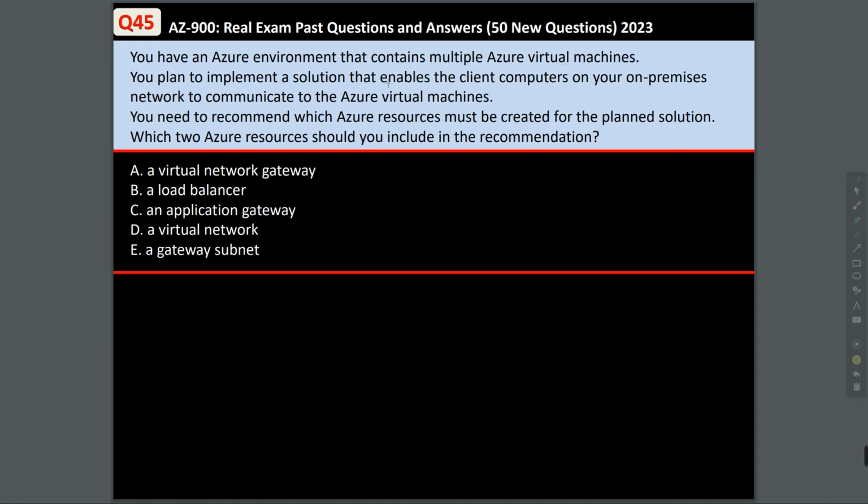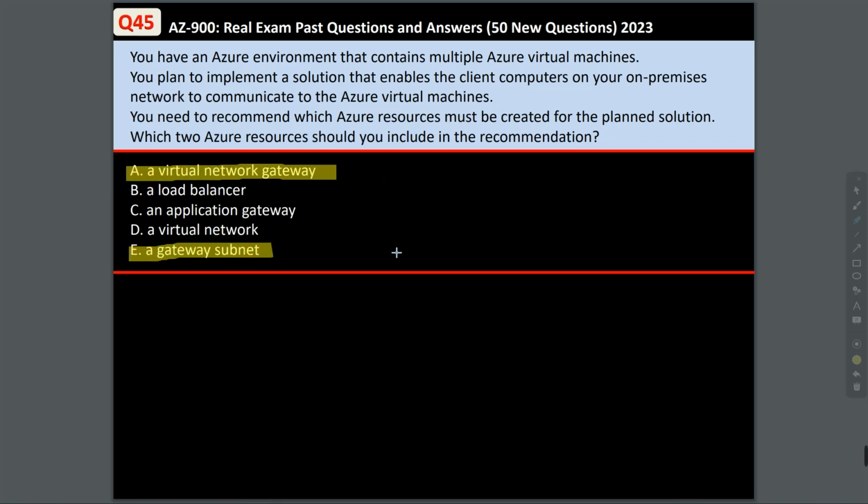You plan to implement a solution that enables the client's computers on your on-premises network to communicate to the Azure virtual machines. You need to recommend which Azure resources must be created for the planned solution. Which two resources should you include in the recommendation? Well, in this case, a virtual network gateway and a gateway subnet.